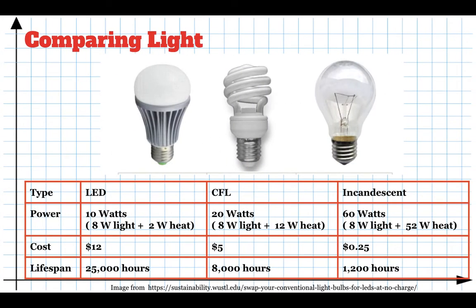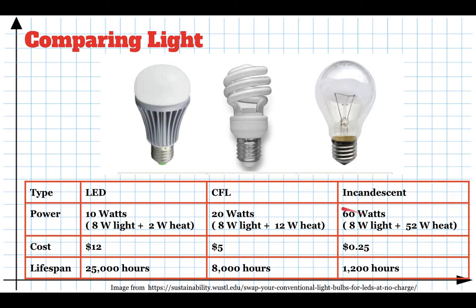So here's some examples of light bulbs that you maybe have heard of before. An old-fashioned light bulb is called an incandescent bulb. Current runs through this little tiny wire and it gets really hot and it glows. The problem with incandescent light bulbs is they produce a lot of light, but they also produce a lot of heat. So for example, a 60-watt light bulb transfers 60 joules of energy every second from electrical energy to light and heat.